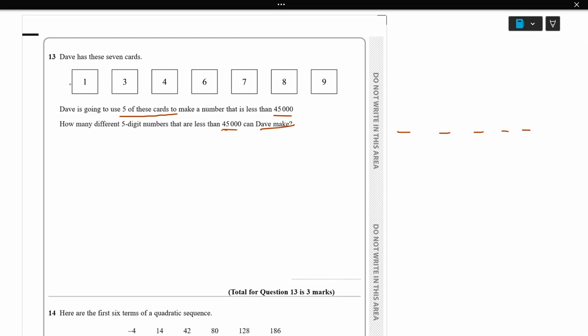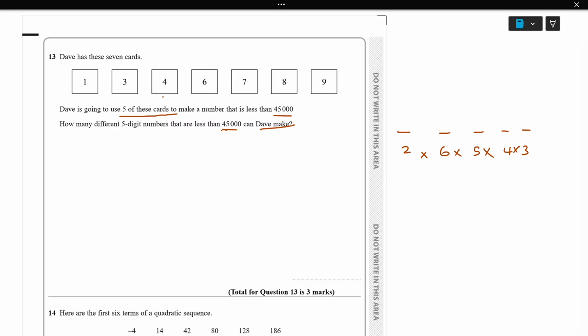First, I'll take first place 1 and 3. So it will be 2 chances. Then second place can be any. When you pick one card, the rest, 6 cards, are there. So here is 6 chances, here is 5 chances, then 4 chances, then 3 chances. So 2 times 6 times 5 times 4 times 3. Okay, this is the first part.